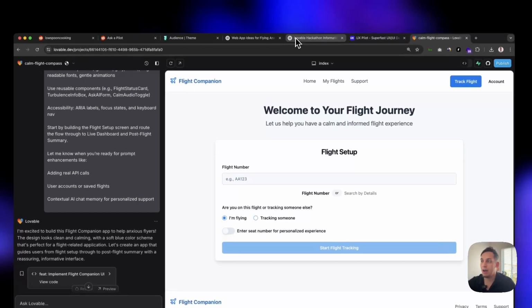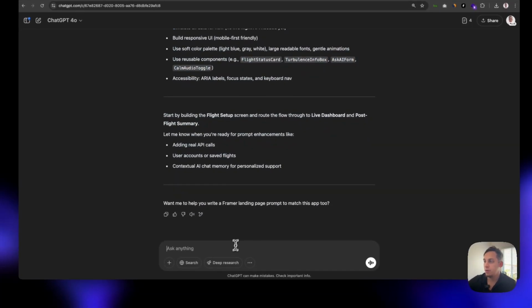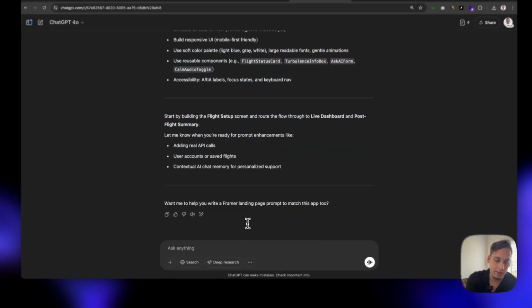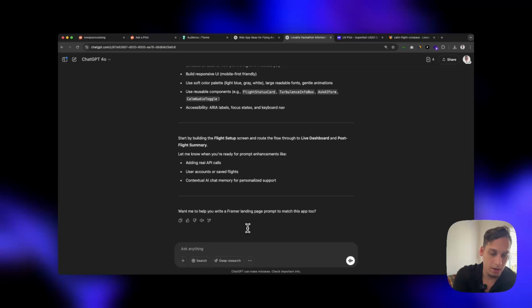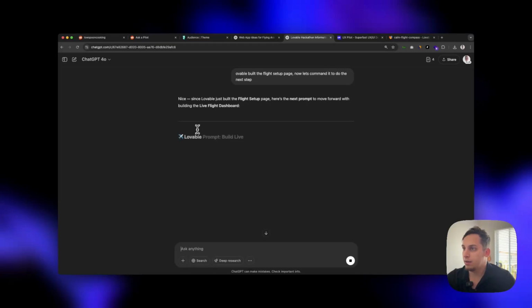The next thing is just to ask Lovable or ChatGPT for the next step. So let's go ahead and say Lovable built the flight setup page. Now let's command it to do the next step. So let's just ask ChatGPT to do that. And Lovable prompt: build live flight dashboard next up.